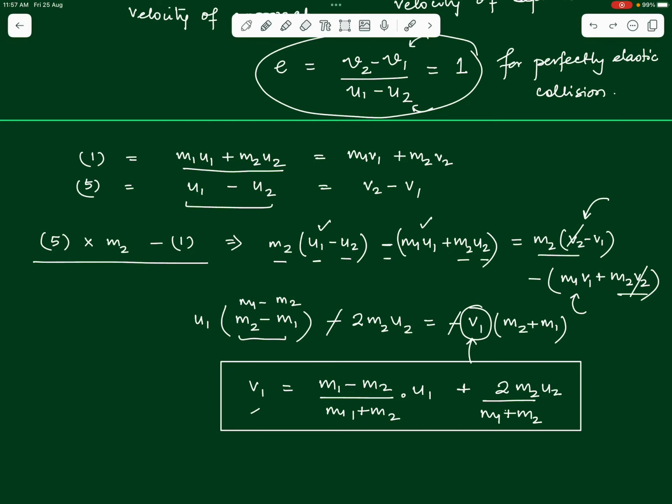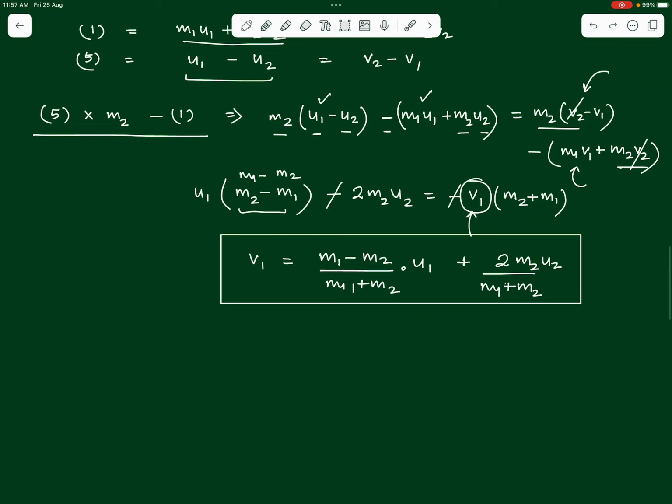So, substituting the values of m1, m2, u1 and u2 on the right hand side, we will be able to get the equation or the value for v1, the final velocity of the first mass. Now, similarly, what we can do is we can take the fifth equation, multiply it with m1 instead, and then add to that equation number 1.